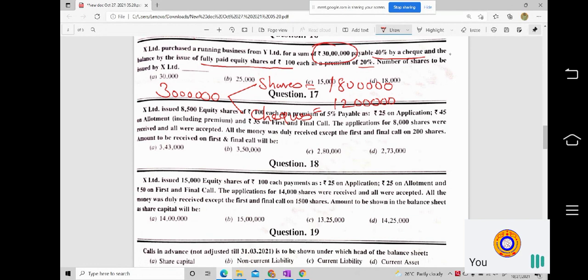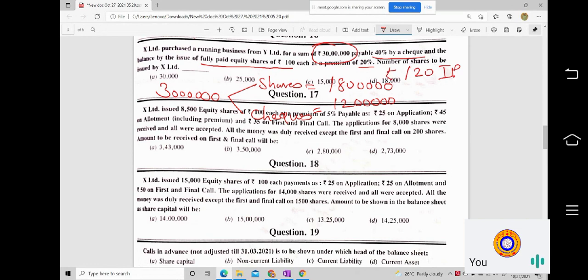For this 18 lakh, you are going to issue shares of 100 rupees face value at a premium of 20. That means 20 rupees is your premium, so 120 rupees is going to be your issue price. Now let us see how many shares are to be issued for this 18 lakhs.